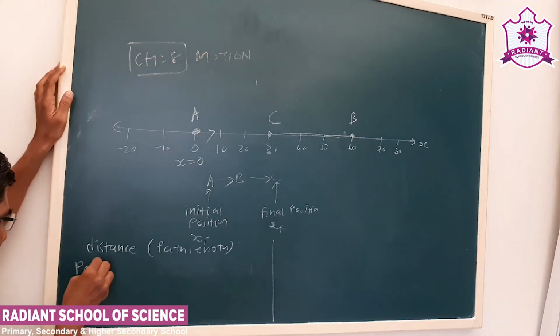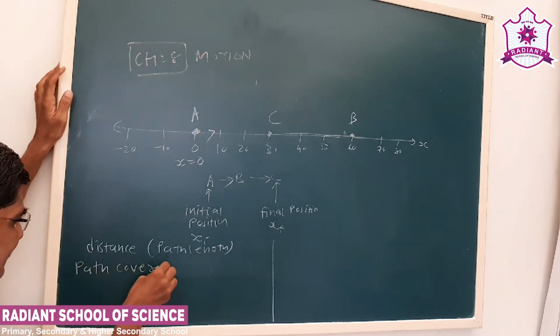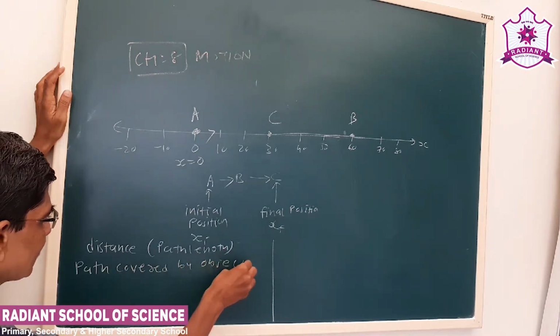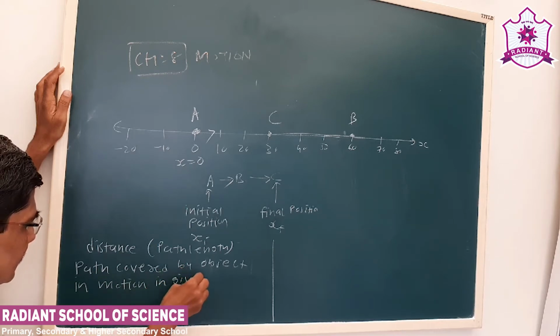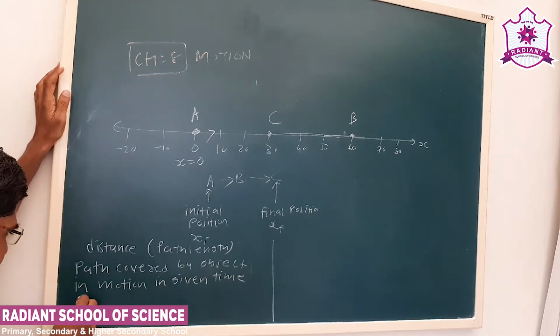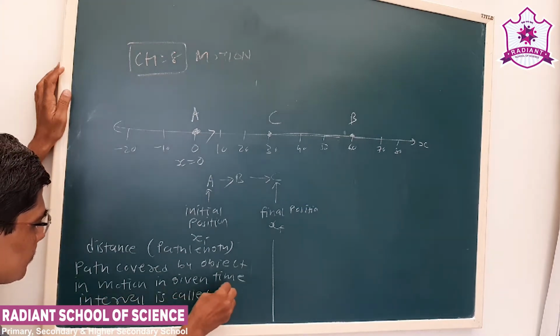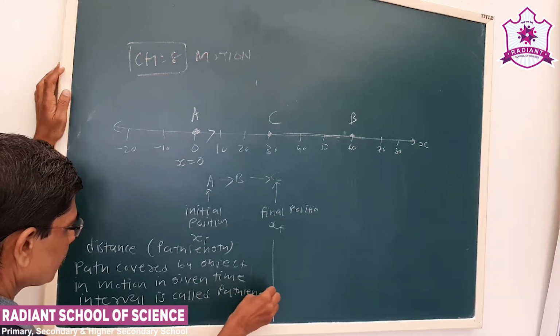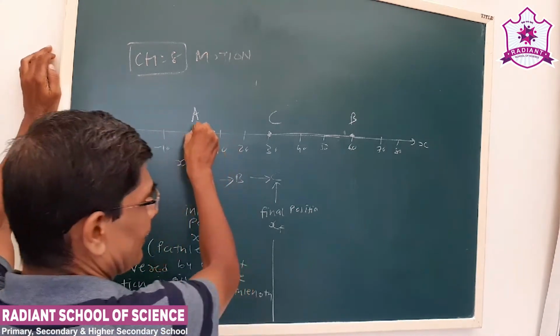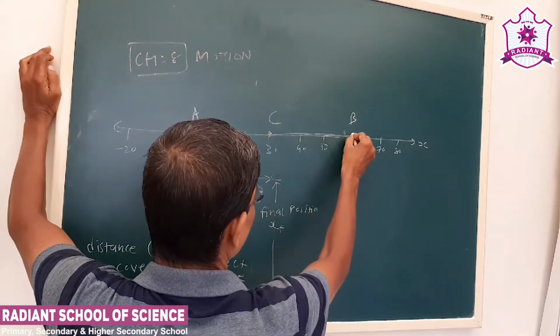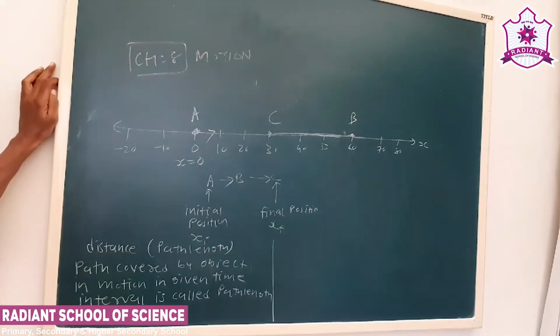So, the path covered by an object in motion in a given time interval is called path length. So what is the path length here? It has started from A, moved to B, that is AB, plus BC. That is the path length.